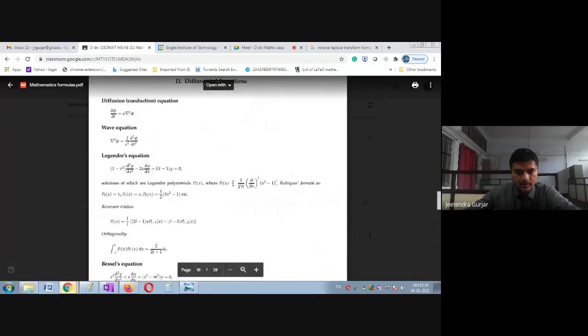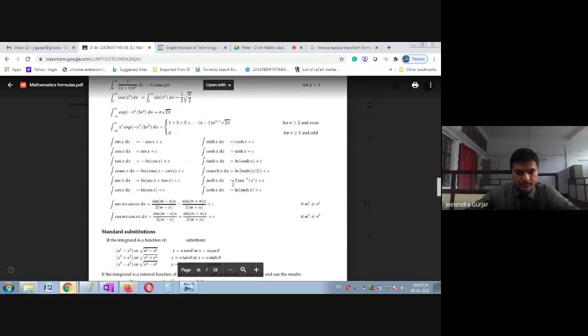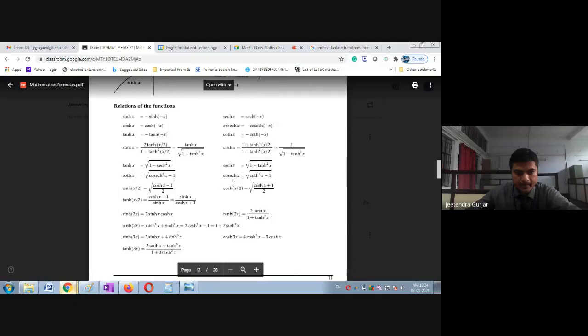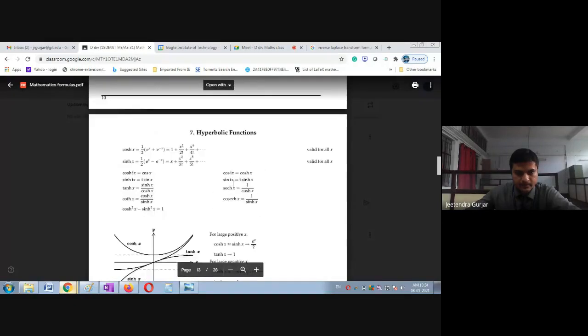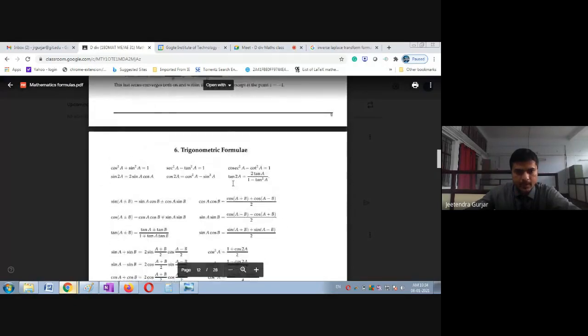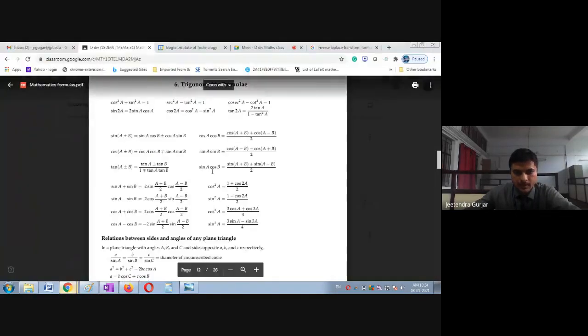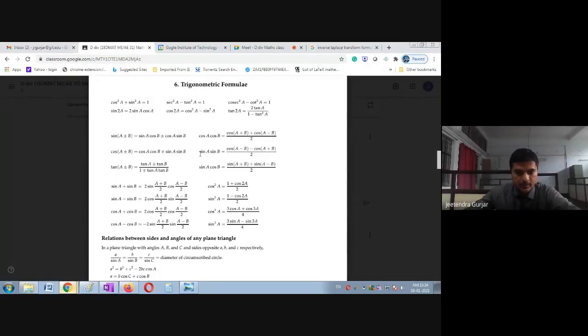You can see the trigonometric formulas. Yes, here they are. One can see this is sine 3t, sine 2t. So which formula can I use? Sine A, sine B. Yes, very good, student. So this is the formula I have to use.